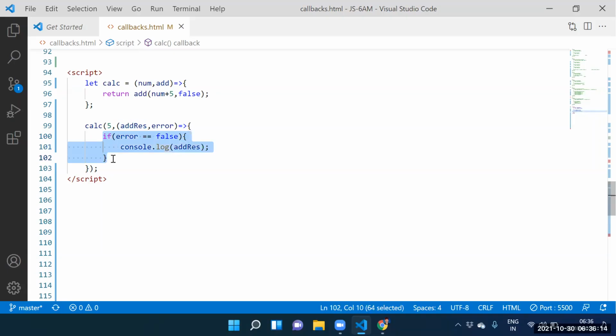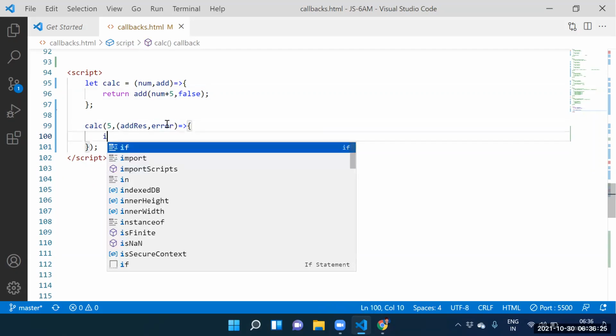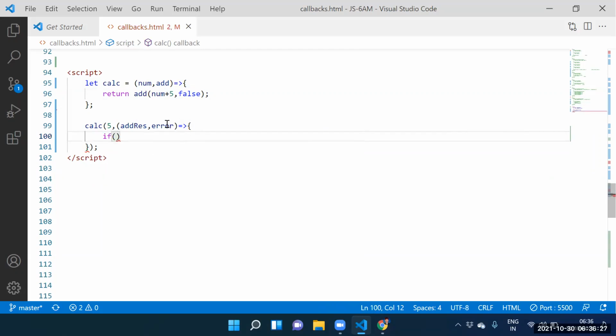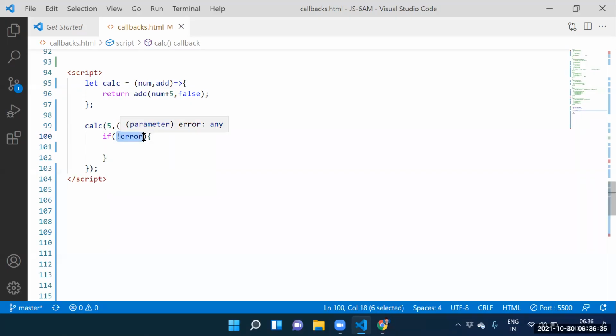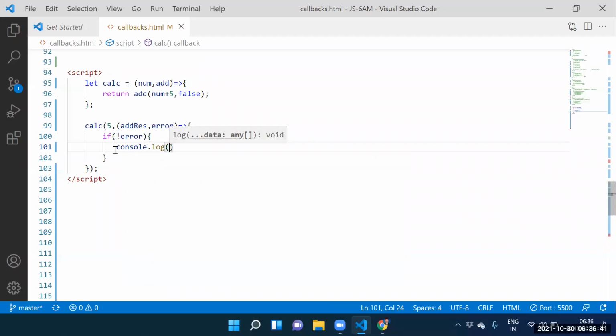Now explain once again. 5 plus 5 equal to 10. 10 stored into add result. False stored into error. Guys, see this one, I think shortcut code now. If of not error, means not false. If of not error, can I print add result? Yes.